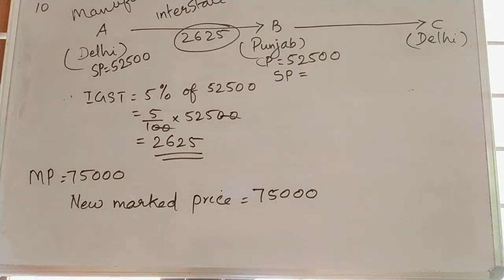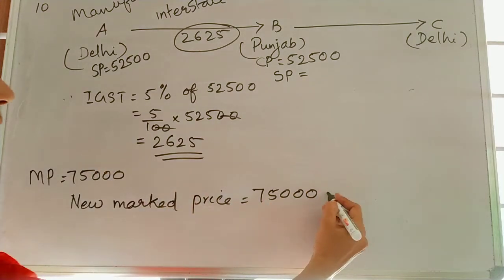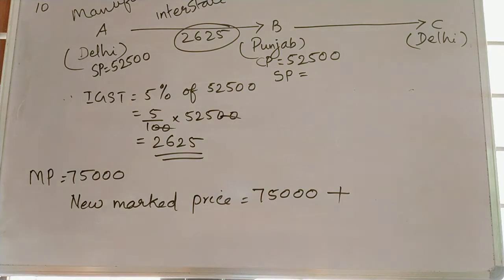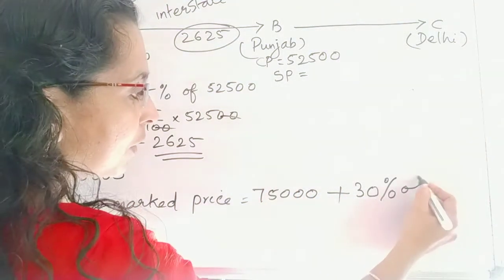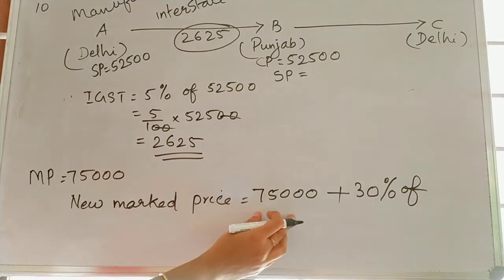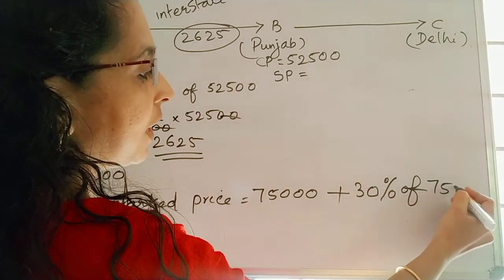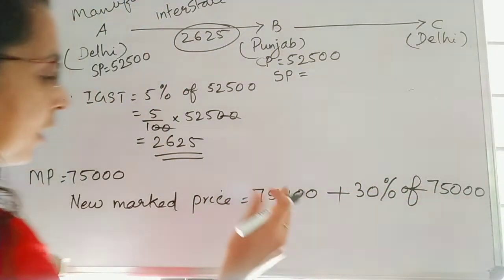He raises that by 30%. The wholesaler raises this marked price by 30%, so 30% extra. 30% of which one? This marked price, 75,000.